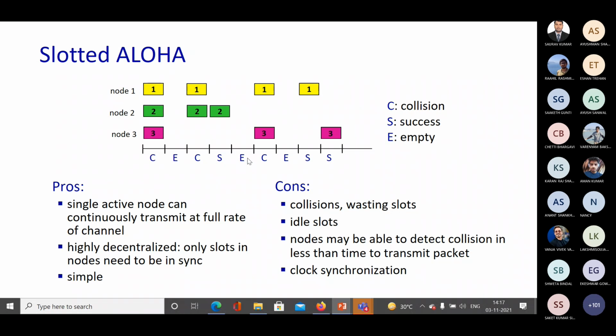So we have empty slots also, and empty slots mean wastage of resources, leading to idle slots. Now, the nodes may be able to detect the collision in less than the time to transmit the packet. And of course, we do not have any clock synchronization in slotted Aloha, which will definitely lead to the collisions that we are having. So these are the different cons of slotted Aloha.